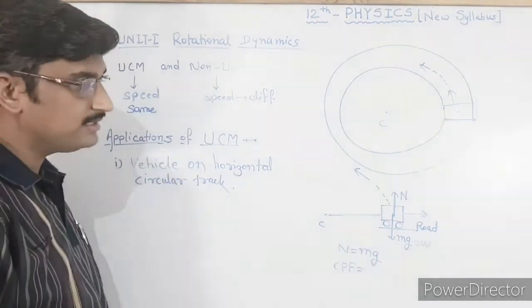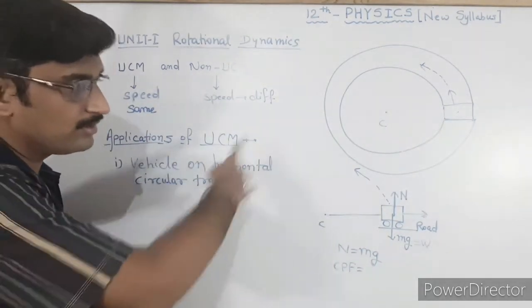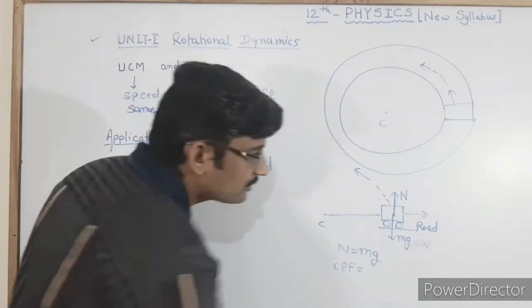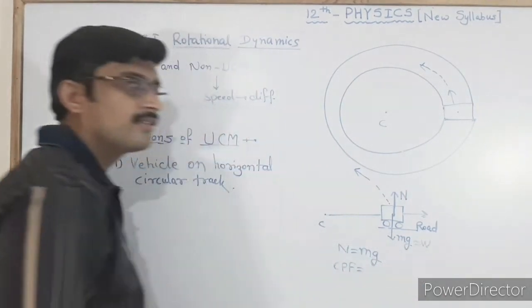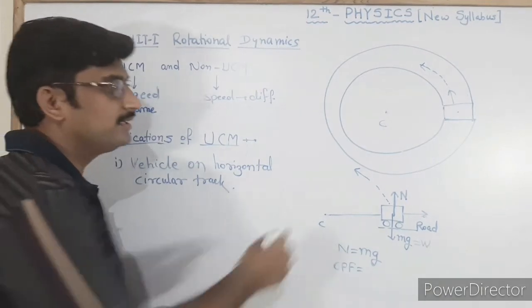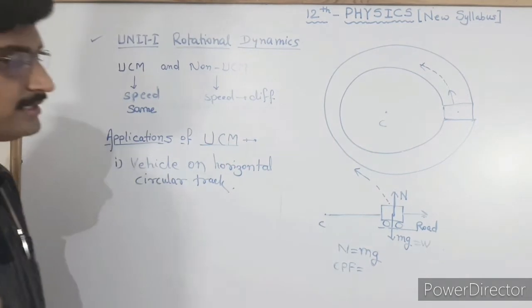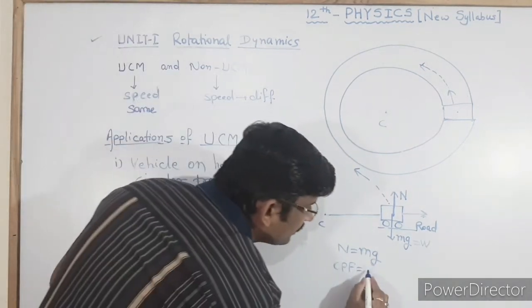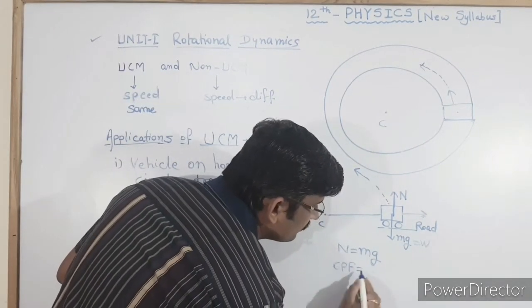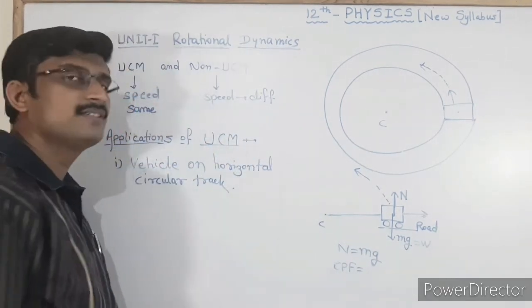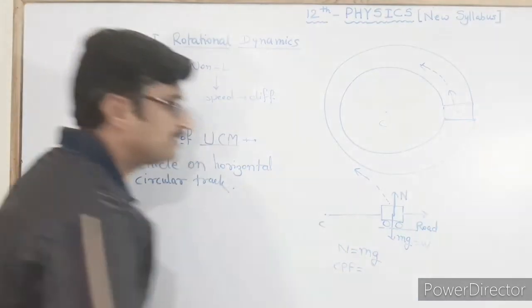Therefore the necessary centripetal force required for the circular motion, to keep the vehicle in circular motion, is provided by the force of that friction. That friction is the force of static friction. The coefficient of static friction is mu s, that we have seen in last year, and the force of static friction is Fs.